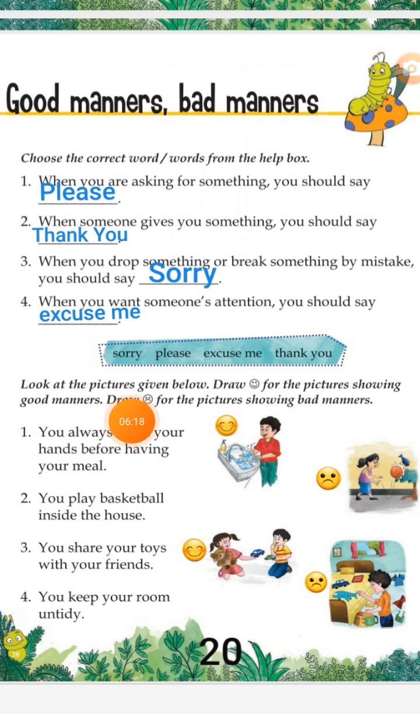Look at the picture given below. Draw a happy sign for the pictures showing good manners. Draw a sad sign for the pictures showing bad manners. First, you always wash your hands before having your meal. Good manner. Now next, you play basketball inside the house. Bad manner. Third, you share your toys with your friends. Good manner. Next, you keep your room untidy. Bad manner. Okay students, thank you.